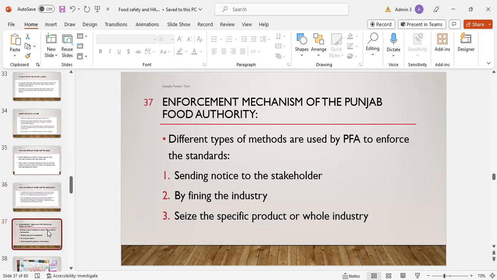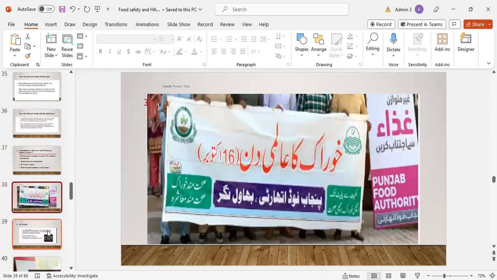Enforcement mechanism of the Punjab Food Authority. Different types of methods are used by the Punjab Food Authority to enforce these standards. Number one, sending notice to the stakeholder. Number two is fining the industry. Number three is seizing the specific products or the whole industry.